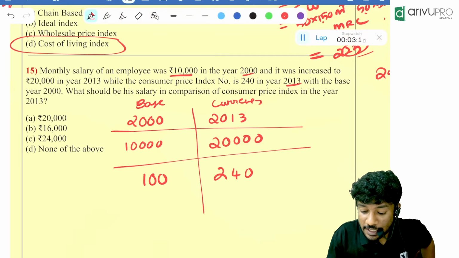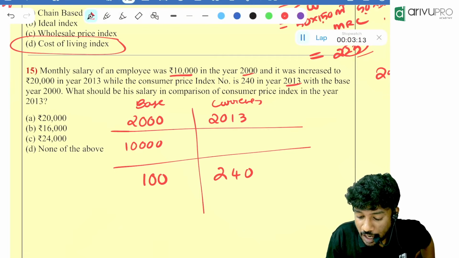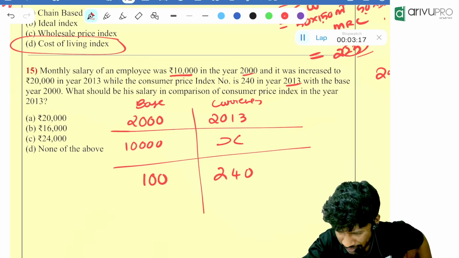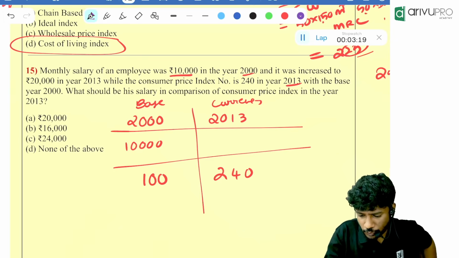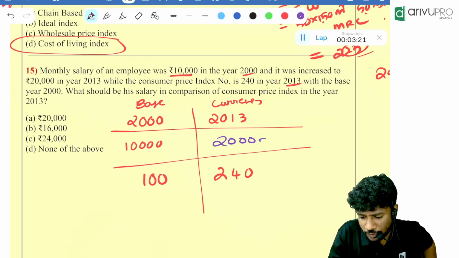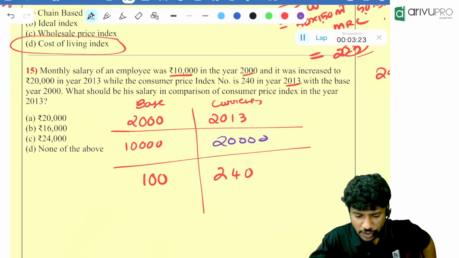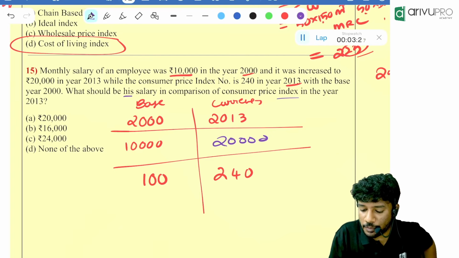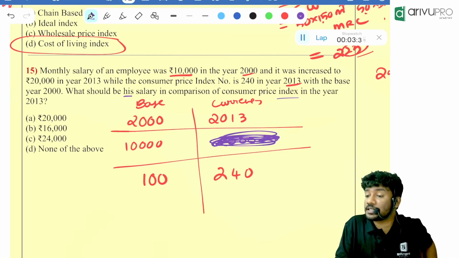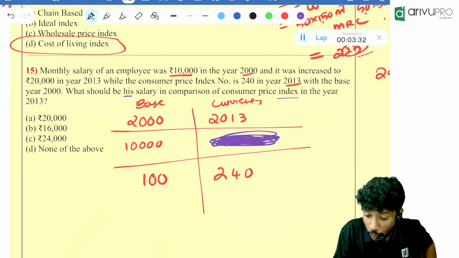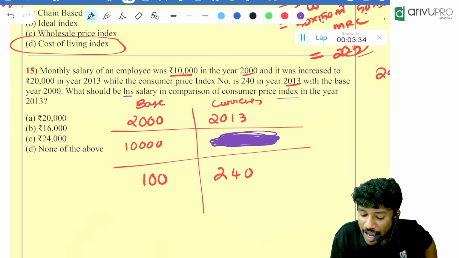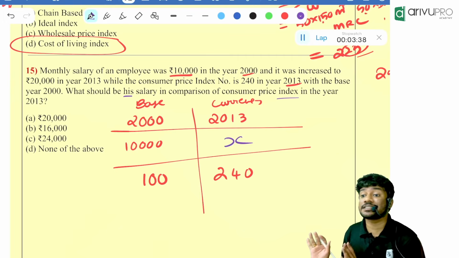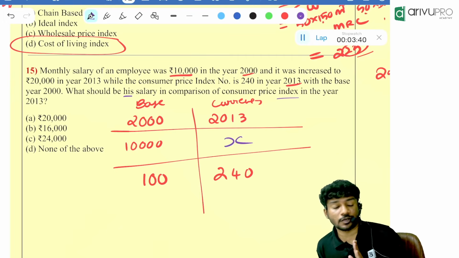That means instead of 20,000, how much we should have paid is the question. Read it again and tell me. In 2013 he is having a salary of 20,000. Now the question is, what should be his salary in comparison to the consumer price index? That means we should consider the consumer price index number or the cost of living, and how much extra should have been paid to the person, or how much should be the real salary of the person.